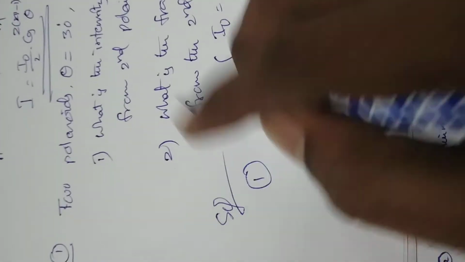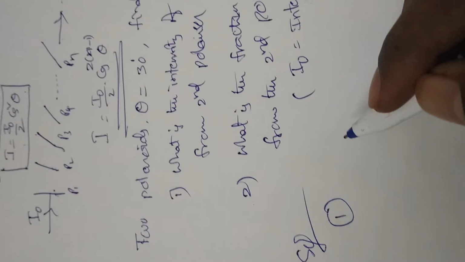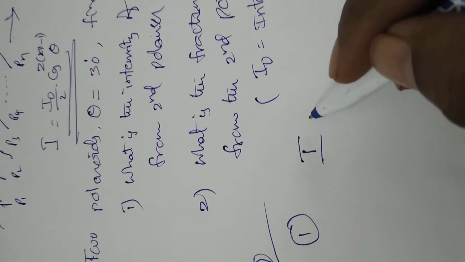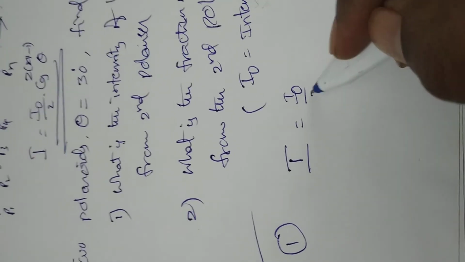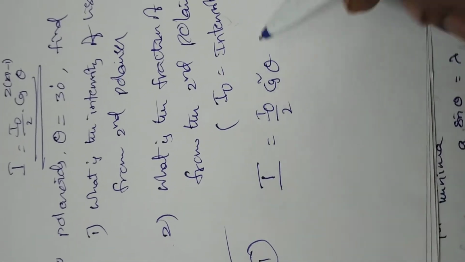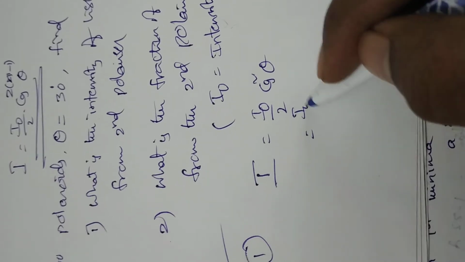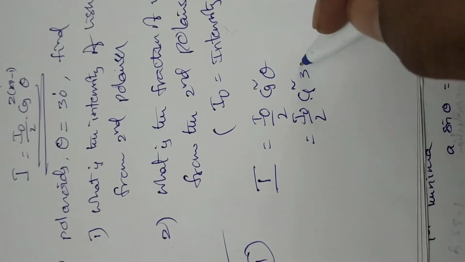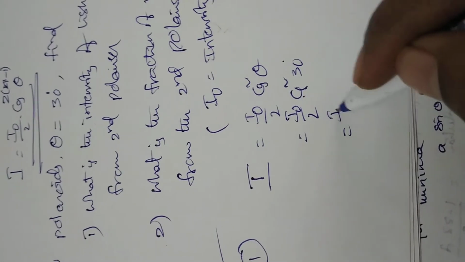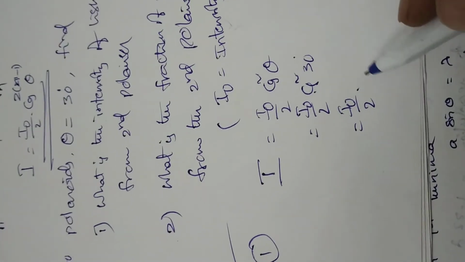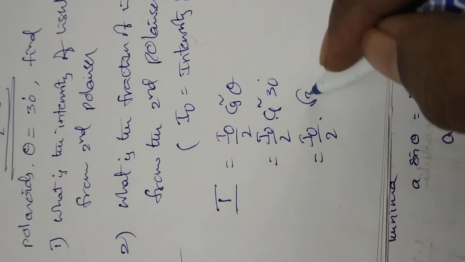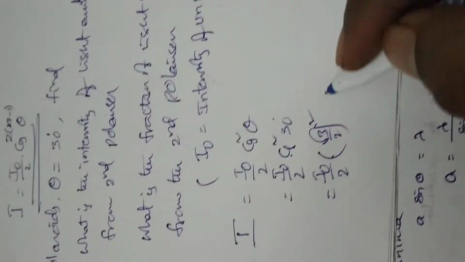First one, solution. According to Malus law, the intensity of light emitted from the second polarizer or analyzer is I is equal to I naught by 2 into cos square theta, with theta equal to 30 degrees. That is I naught by 2 into cos 30, which is root 3 by 2, whole square.